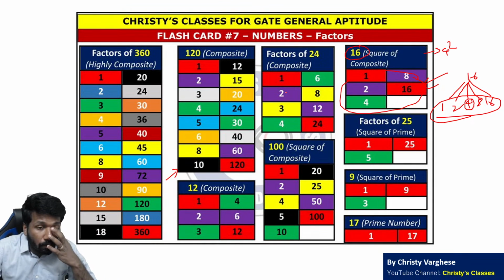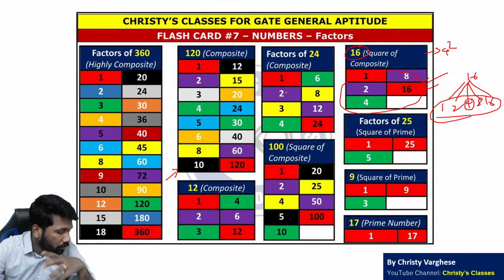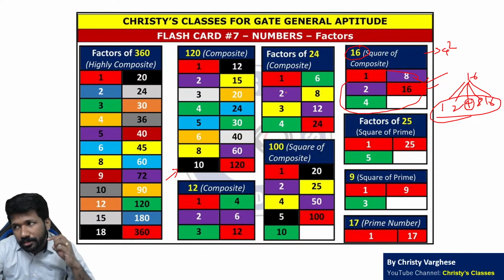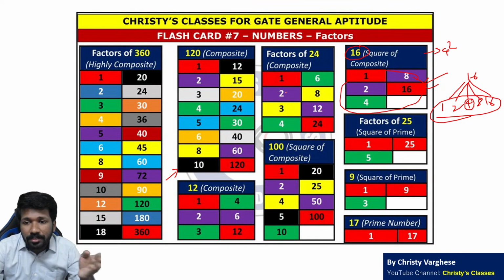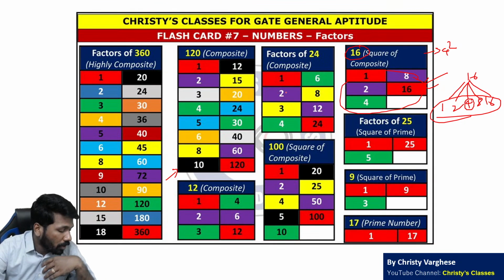Even number can have both. For example, take 16, which has 5 factors, but the even number 20 has an even number of factors. Or take 12. 12's factors are 1, 2, 3, 4, 6, 12. So we cannot say even numbers have an odd number of factors.